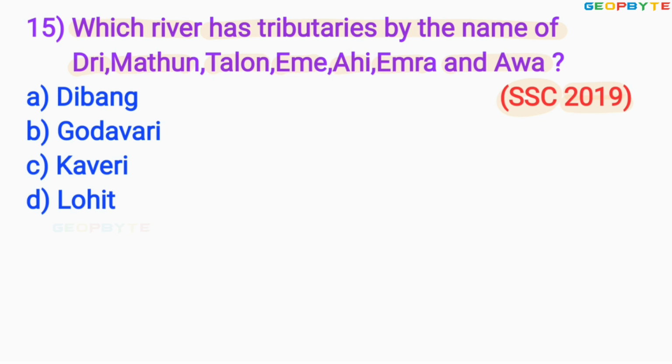Option A, Debang. Option B, Godavari. Option C, Kaveri. Option D, Lohit. The correct answer is option A, Debang.